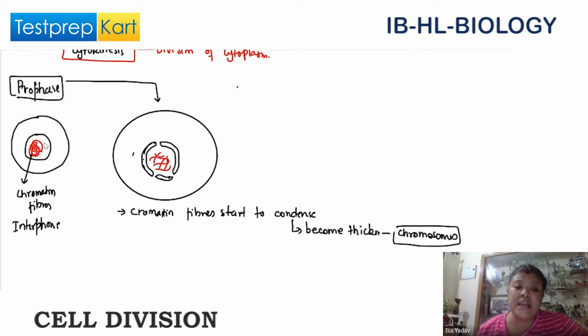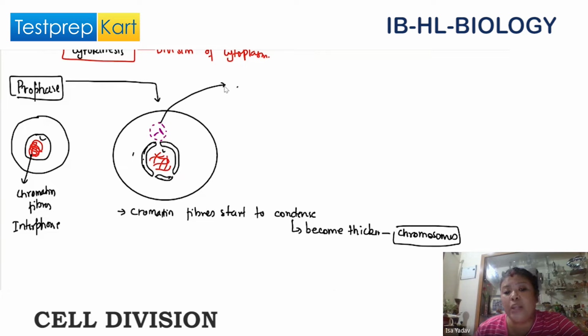See the difference. In the interphase state, this is how it appears. In the prophase stage, this is how it appears. So it is condensed, and we are seeing that it is coming to the shape of the chromosome. Now, we will also find one structure in the cell just adjacent to the nucleus. I've mentioned this when we did the cell structure.